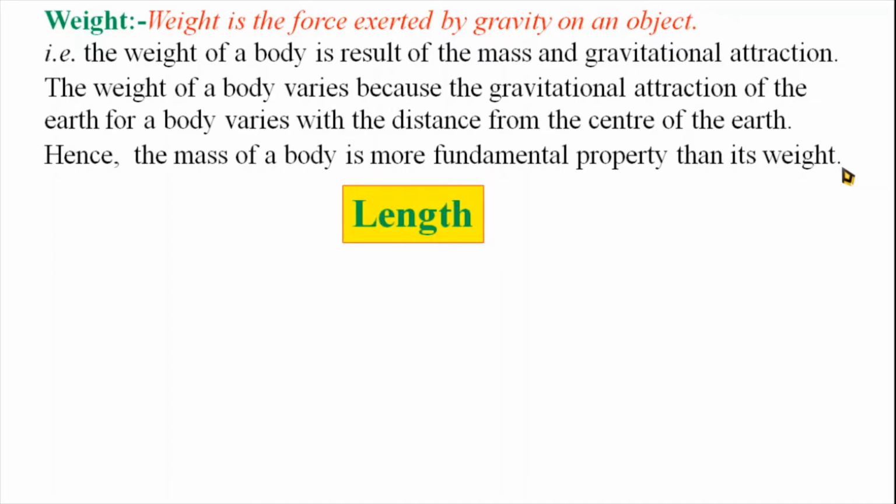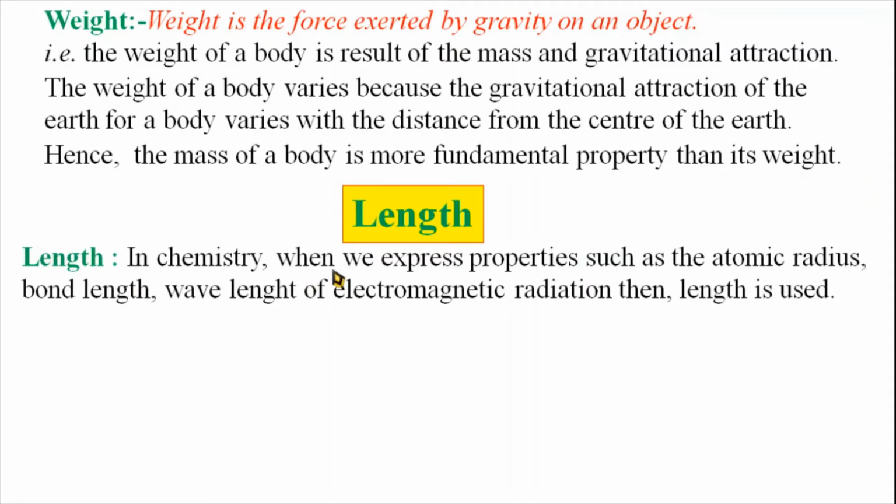Then the next physical property is length. In chemistry, when we express properties such as atomic radius, bond length, and wavelength of electromagnetic radiations, then length is used. For the measurement of the size of an atom, the radius of an atom, bond length, that is the distance between two atoms in a molecule, and wavelength, for example the wavelength of light, the unit is a unit of length.